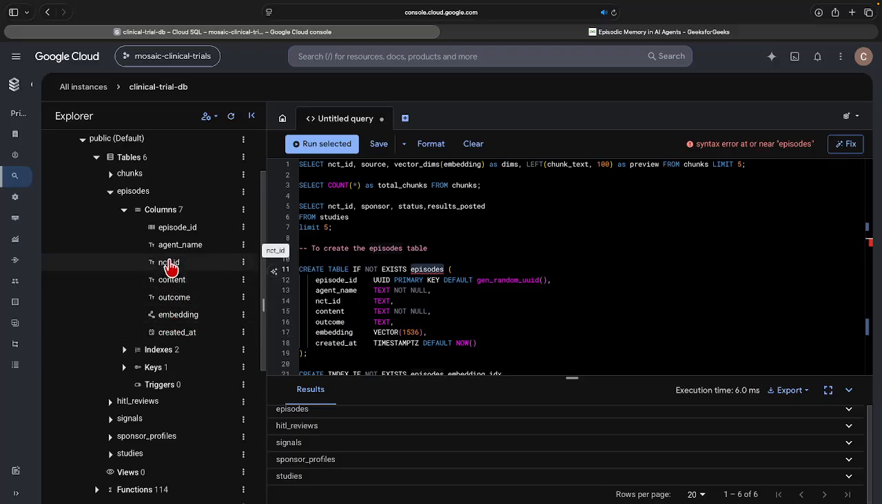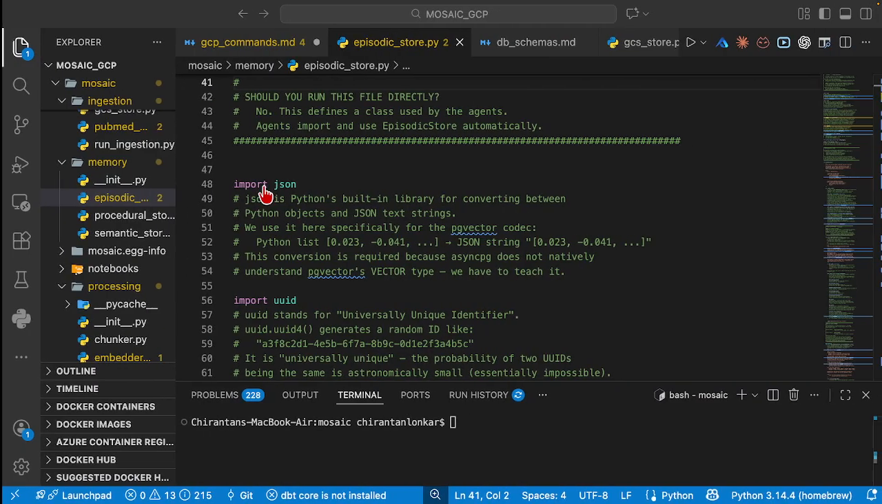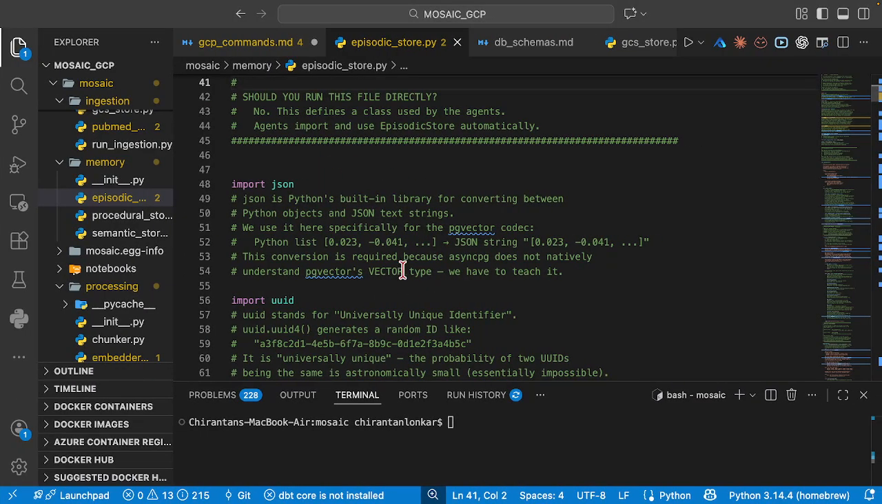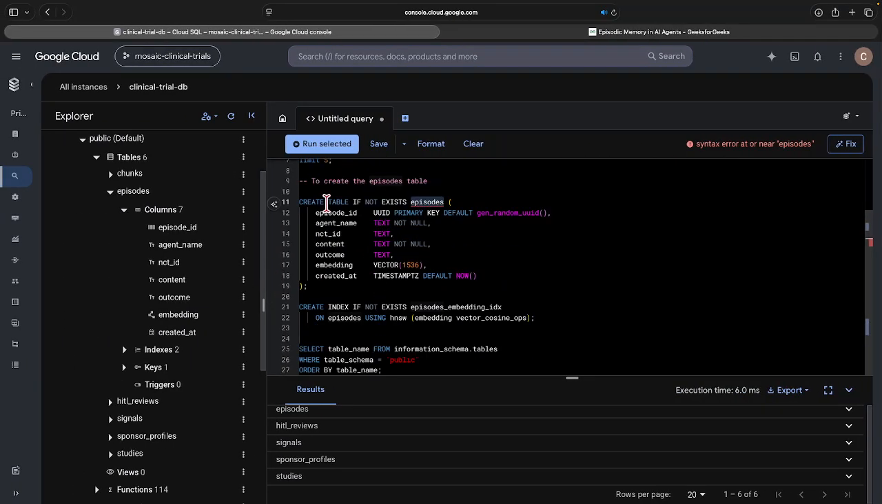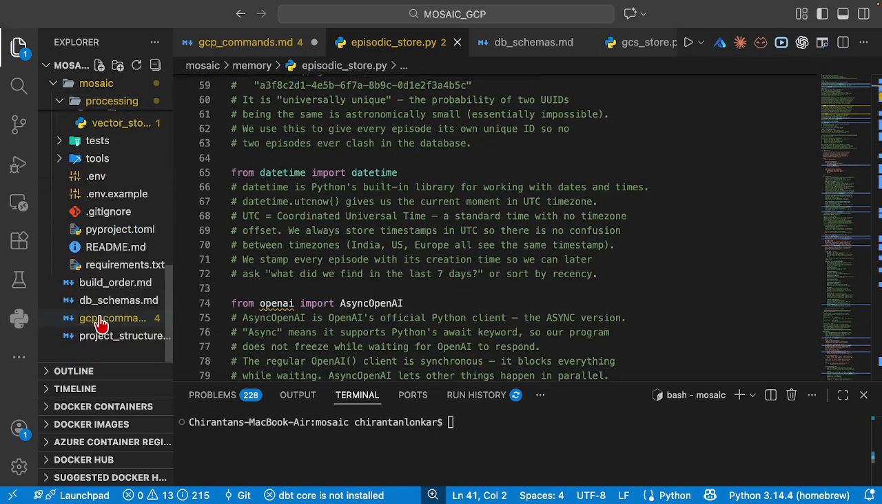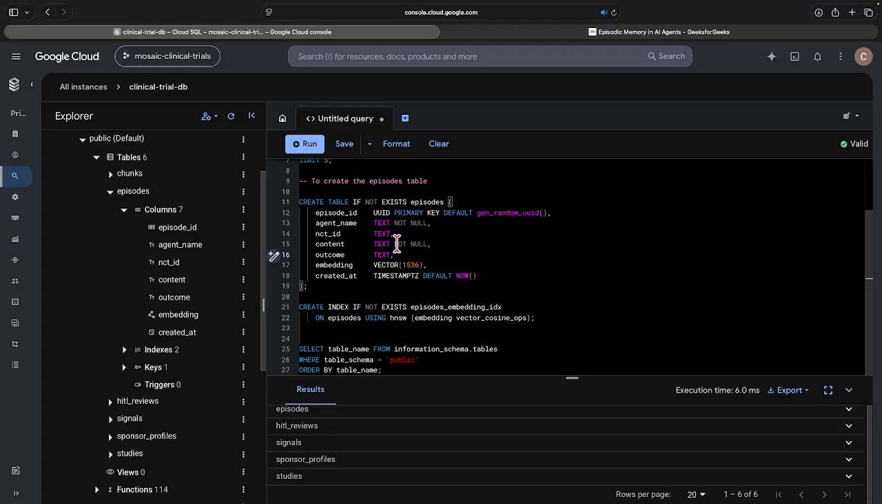Now these columns are going to be populated by this particular file. If you see, we're going to create a table called episodes, and these are the columns that it is going to have. Episode ID is a primary key. Once you run this, run this also, where we're going to create the index. In this particular file, in the GCP commands, you will find all these commands listed. If not, you can just look at the screen and try it by yourself as well.